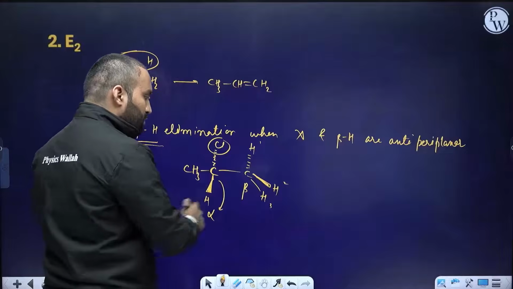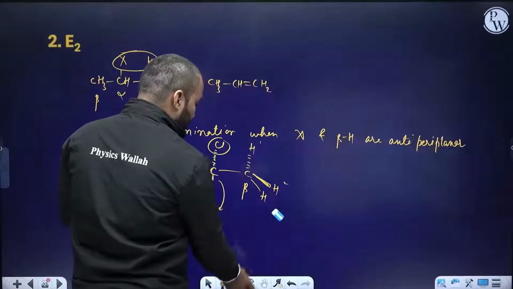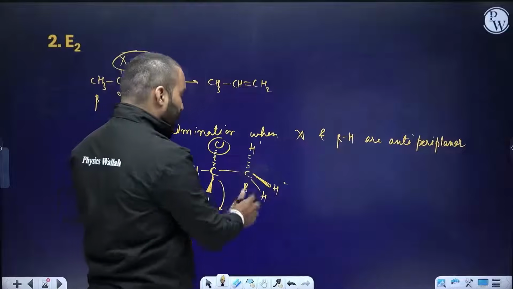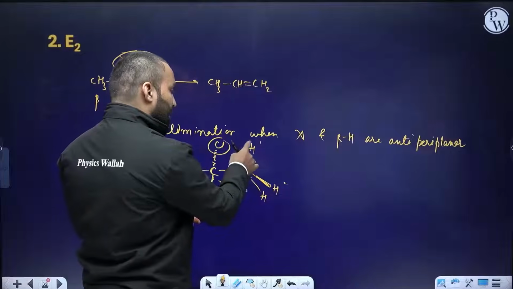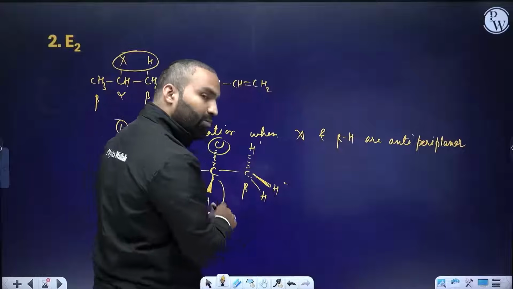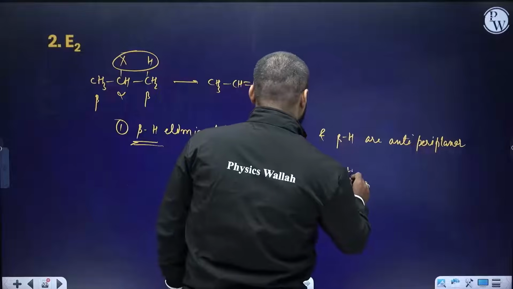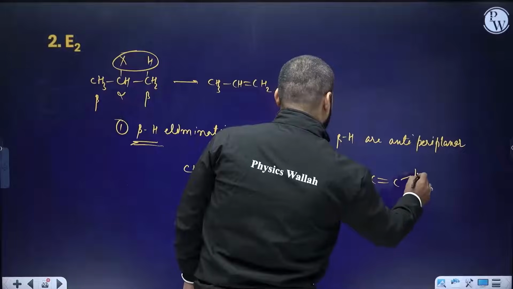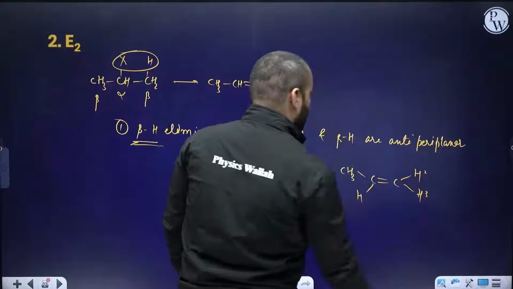So which one out of 1 and 2 should I take out? Tell me in the comment box. Which one out of 1 and 2 should be taken out? Can I take 1 and 2? No. Can I take this one, hydrogen number 1? No. I have to take hydrogen number 2 because it is present in its opposite plane. So the compound found would be CH3, C with a hydrogen double bond, and there is a hydrogen here. This hydrogen number 1 is gone, this hydrogen number 2, this hydrogen number 3.